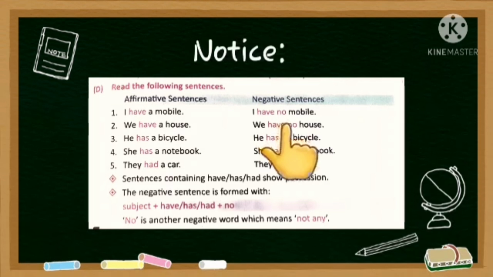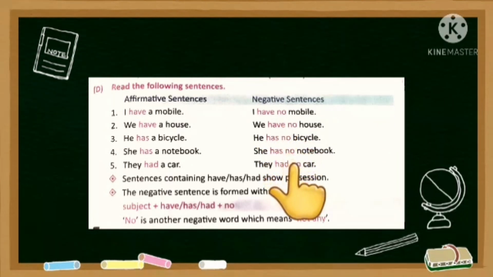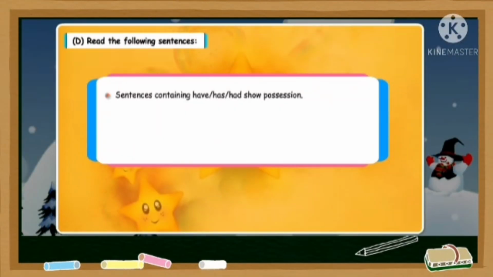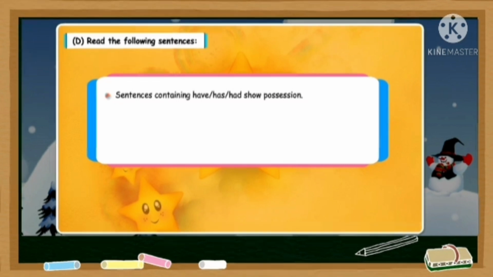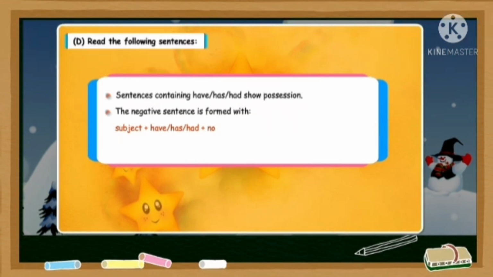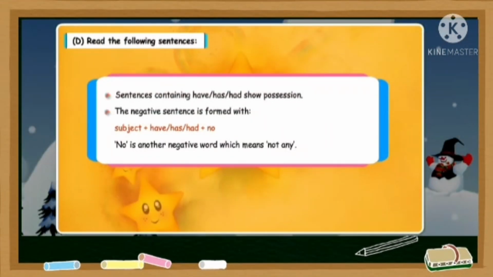We are adding no after the helping verb. Sentences containing have, has, had show possession. मतलब वो चीज़ हमारे पास है. Now, negative sentence means वो चीज़ हमारे पास नहीं है. So, the negative sentence is formed with subject plus have, has, had plus no. No is another negative word which means not any. I hope you have understood this chapter really well. Thank you.